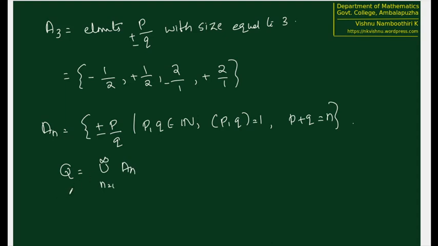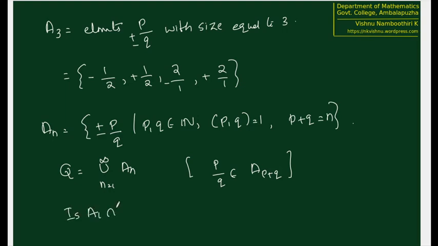That's for sure, because whatever rational number we take, that's in the form P by Q, and P plus Q is definitely there. P by Q will definitely belong to A of P plus Q. Therefore Q is going to be equal to this union. And what about the disjoint nature of AI and AJ?